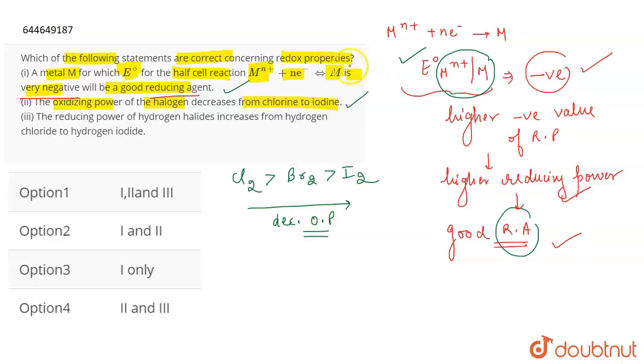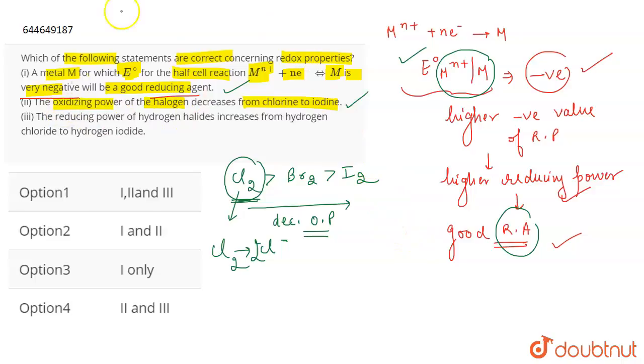This statement is going to be correct because if Cl2 has a greater oxidizing power, it means that it has a greater tendency to oxidize the other substance, but it has a greater tendency to reduce itself. It means that it has a greater tendency to convert from Cl2 to Cl negative. Also because this has a smaller size in comparison to bromine and iodine, it can attract the electron to a greater extent and can reduce itself, and therefore can act as a good oxidizing agent or show a good oxidizing power. Therefore, this is the correct order for oxidizing power.